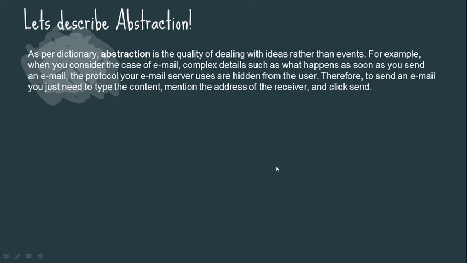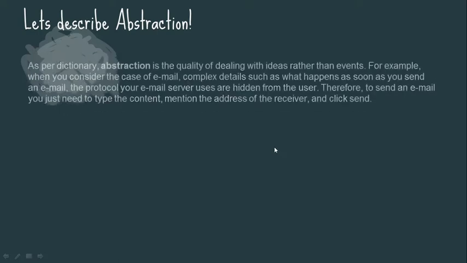We only know how to send and how to receive. To send an email, you just need to type the content, mention the address of the receiver, and click send. Nothing more to worry about. So this is the best example of abstraction.